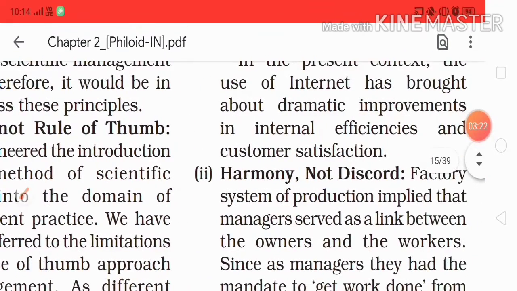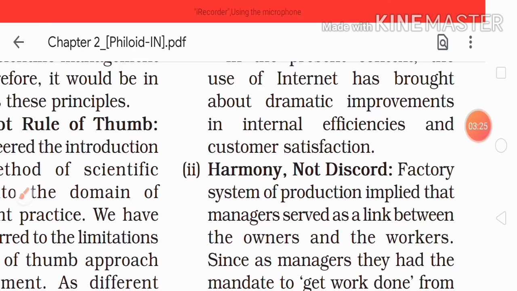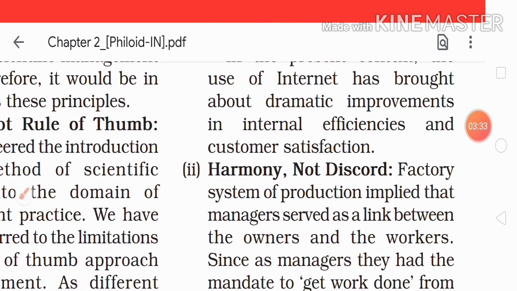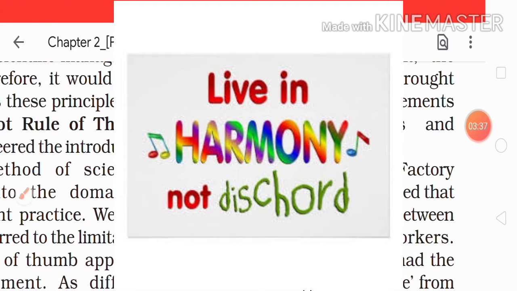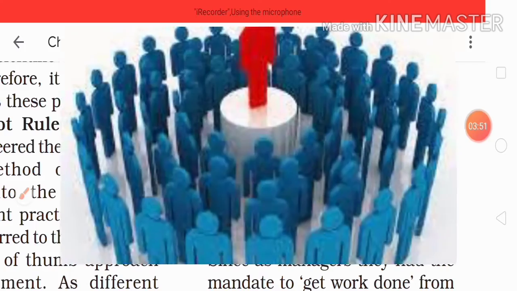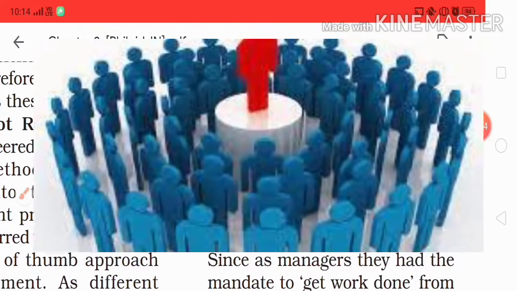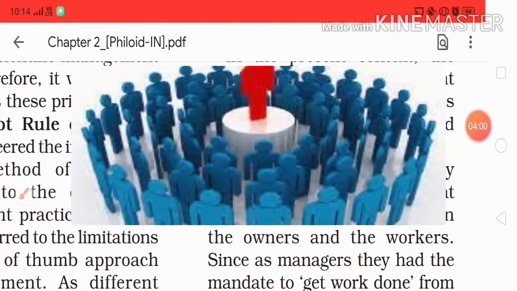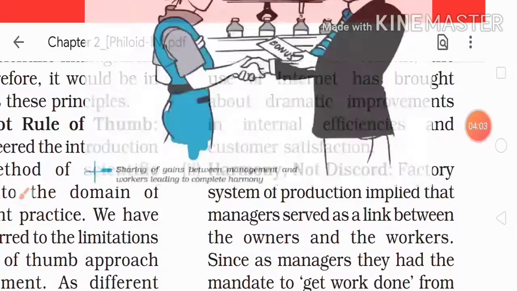Then coming to our second point, that is harmony, not discord. Under this principle, F.W. Taylor says that workers and management should work in harmony with mutual cooperation and coordination. Workers should not be overburdened with work, nor should they feel dissatisfied with their investment of time and money in an organization. According to Taylor, a firm can achieve maximum prosperity if workers and management work with each other, leading to a cordial relationship, team spirit, and organizational goals being achieved easily.